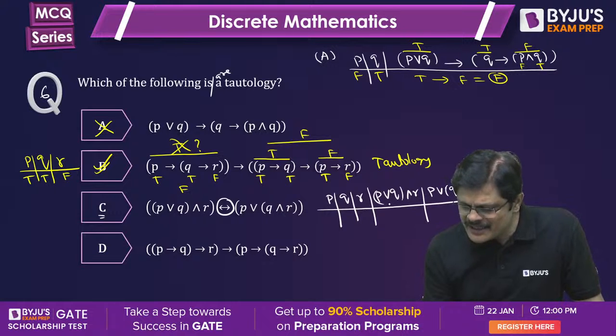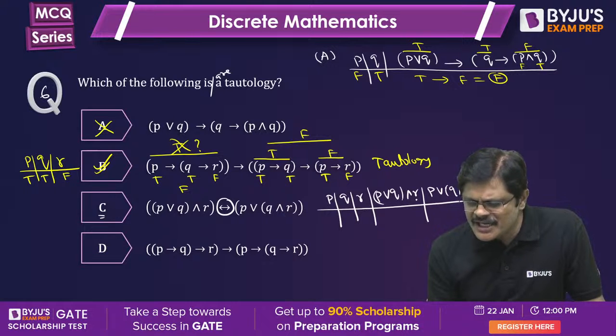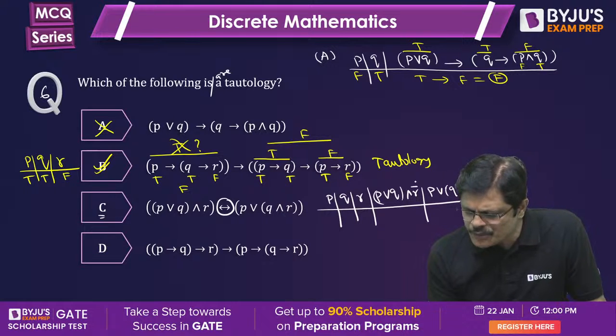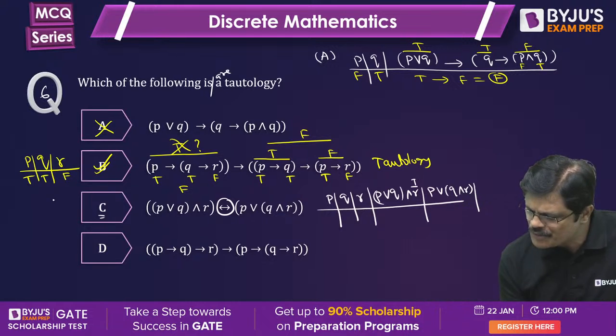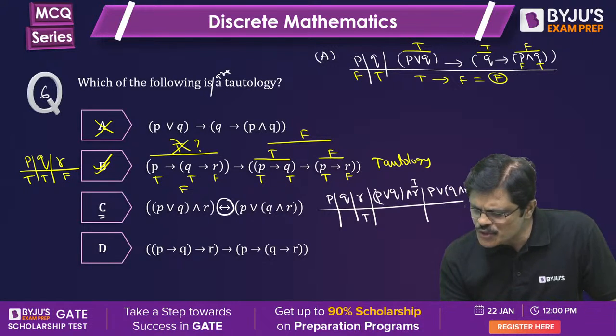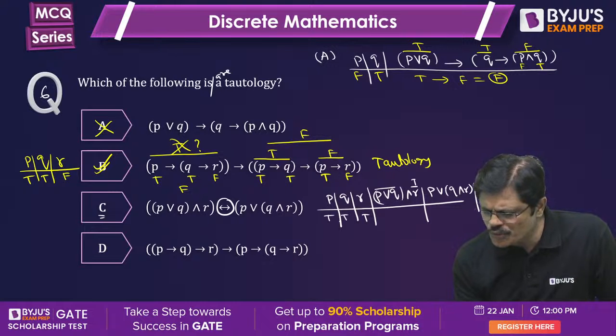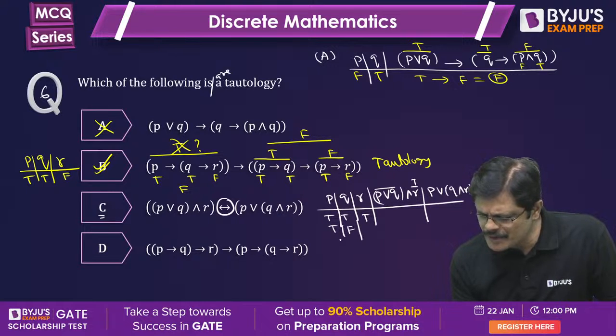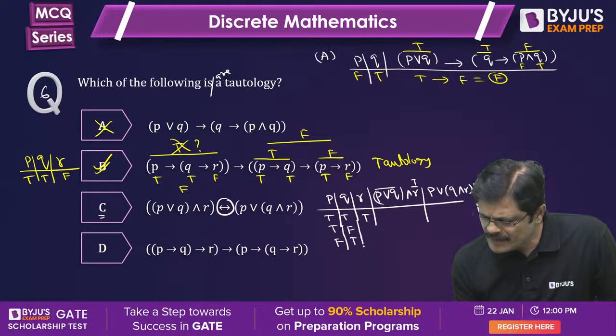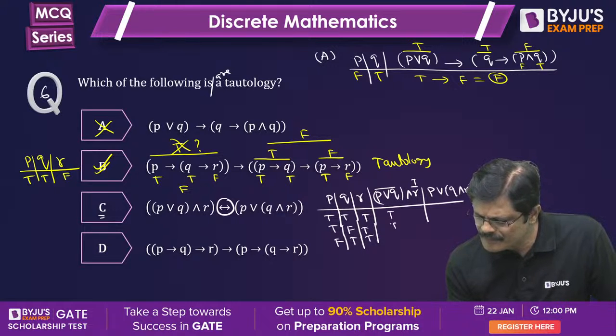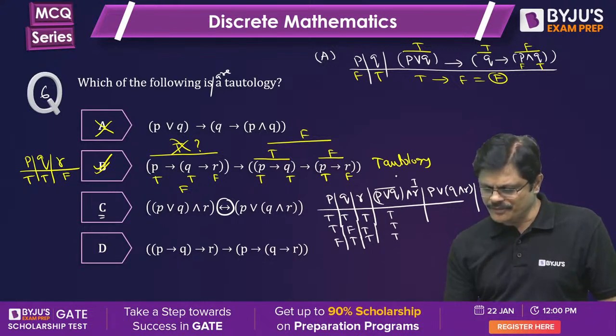Now it is a disjunction, it is a conjunction. Conjunction is true means both must be true. This must be true, that is R has to be true. And this is true means, of course, this can be true in many situations like true, true, true, false, false, true. These are the situations in which this fellow will be true.